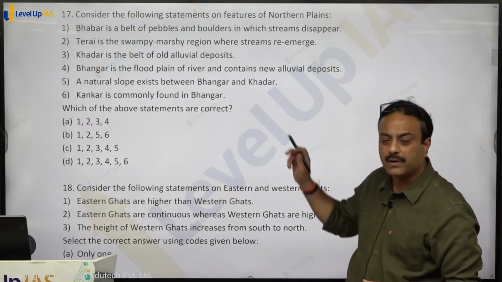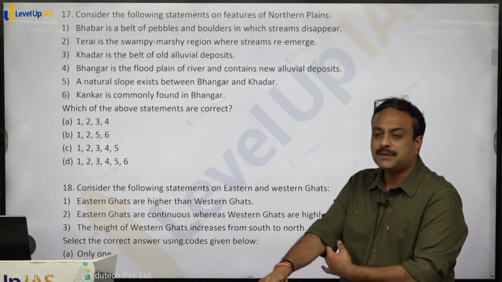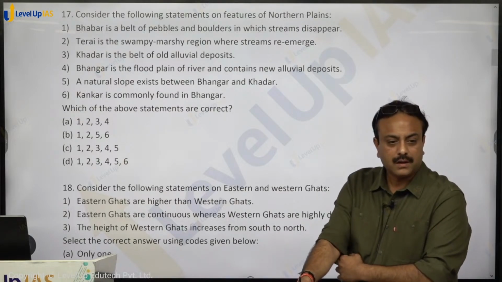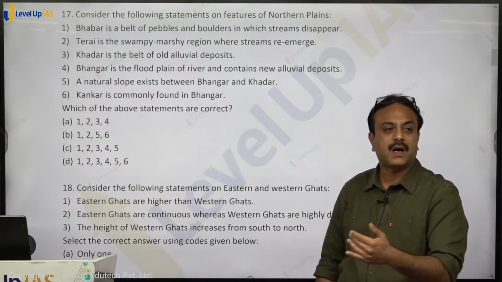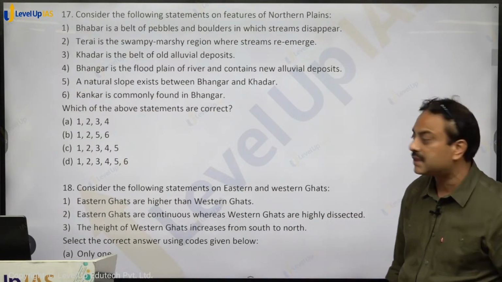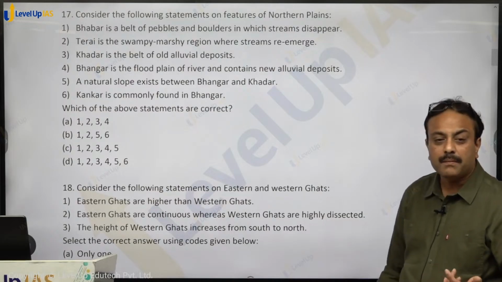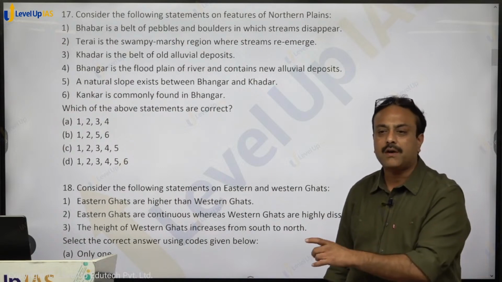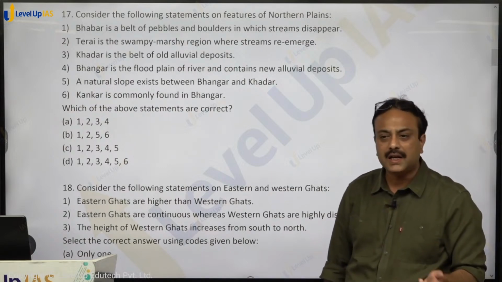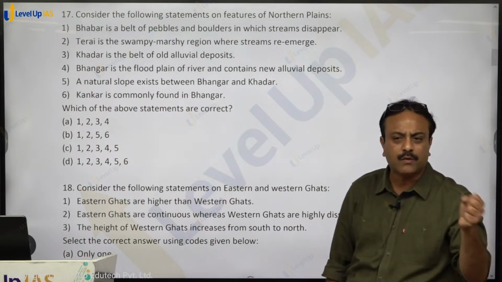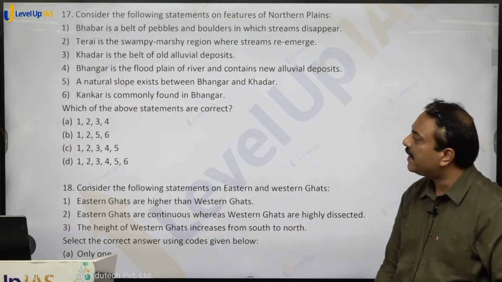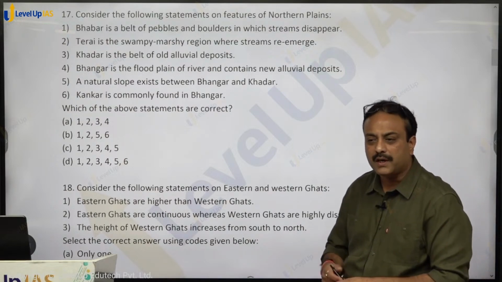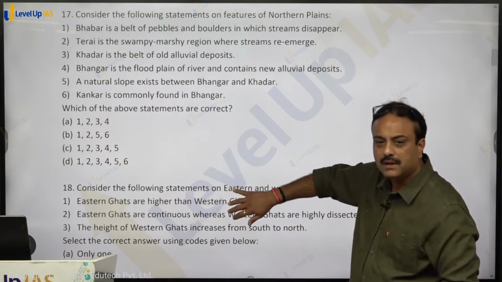Next statement is again false. A natural slope exists between Bangar and Khadar. It is known differently in different states. Kankar is commonly found in Bangar. Yes, Kankar is a specific feature of Bangar soil only, old alluvial, a calcium carbonate deposit. It gets concentrated over the period of time. So 1 is correct, 2 is correct, 5 and 6 are correct. So option B for boy shall be the right answer. Clear on that? 100%?